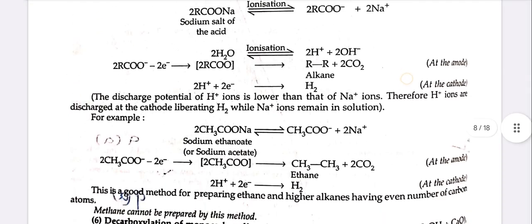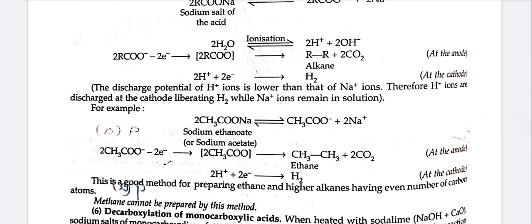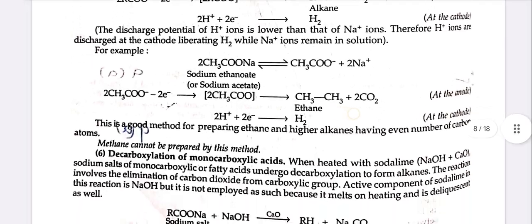The discharge potential of hydrogen ions is lower than that of the sodium ions. Therefore, H+ ions are discharged at the cathode, liberating H2, while Na+ ions remain in solution. For example, 2CH3COONa, the sodium ethanoate or sodium acetate, on ionization gives 2CH3COO- + 2Na+. 2CH3COO- minus 2 electrons gives 2CH3COO, which gives CH3CH3 + 2CO2 at the anode, and 2H+ + 2 electrons gives H2 at the cathode.